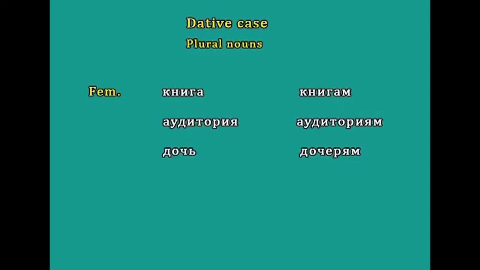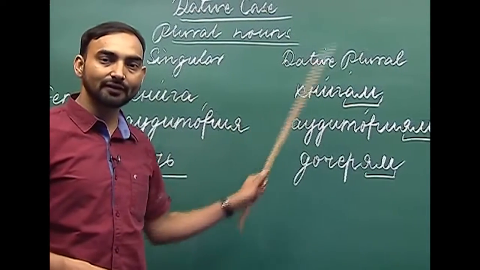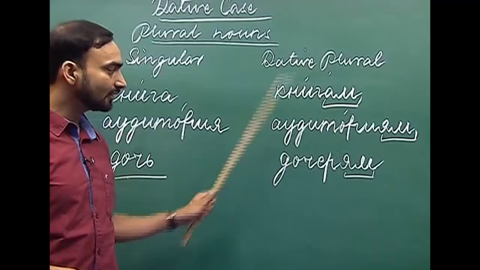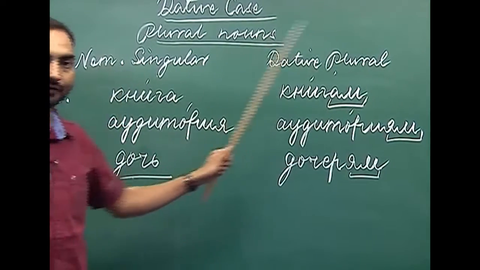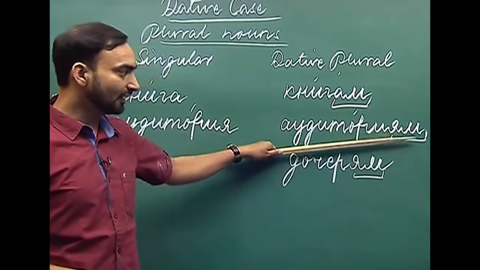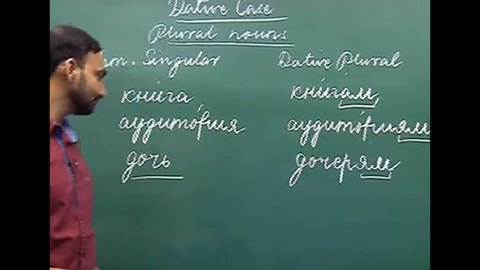The next feminine gender noun we have is auditoria. Auditoria, as you can see, ends with a soft vowel ya. So, what will happen when this auditoria is used in the dative plural? We will use yam: auditoria, auditoriyam. So, if a noun ends with a soft ending, we use yam.